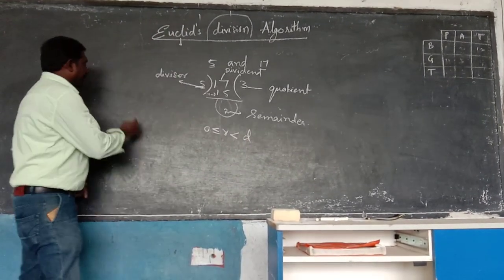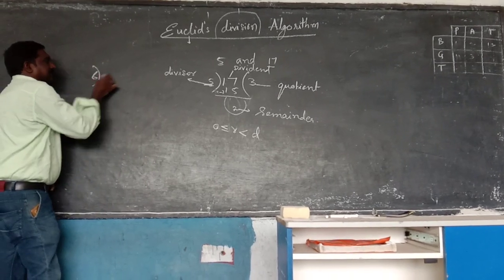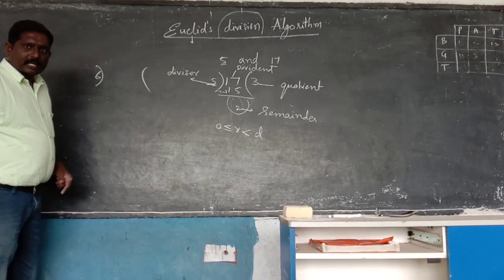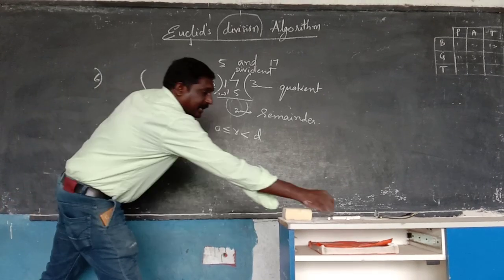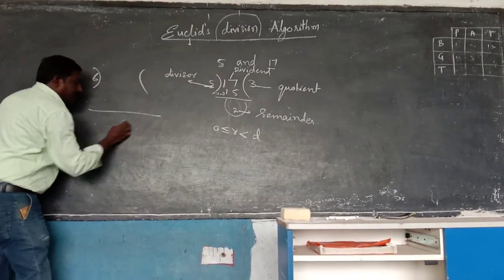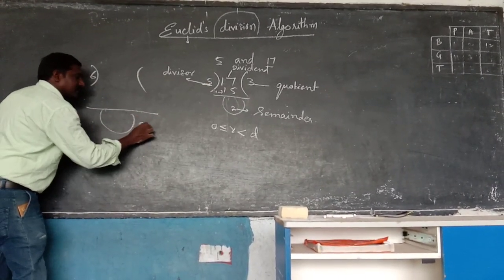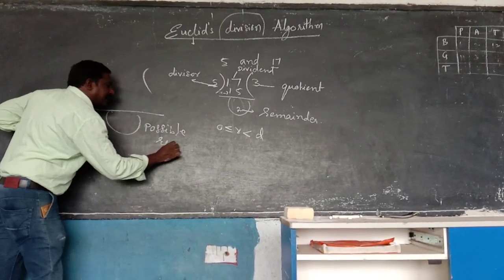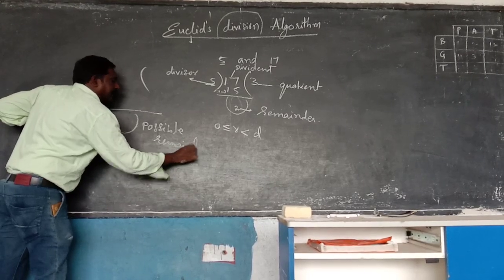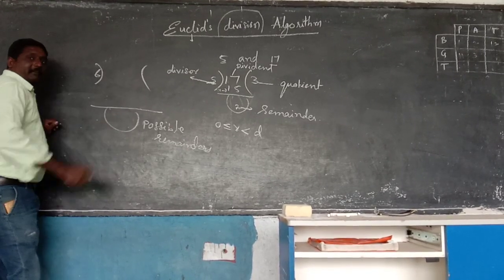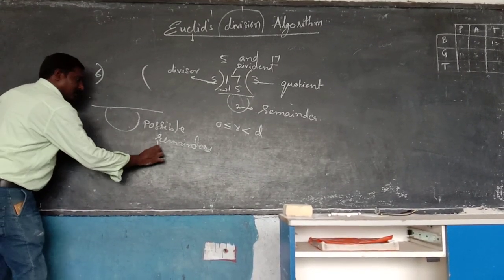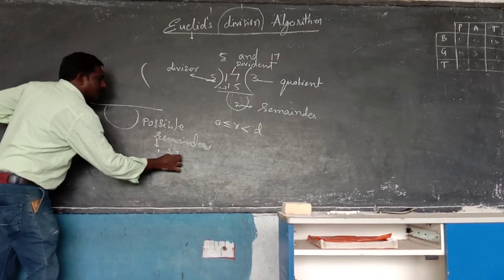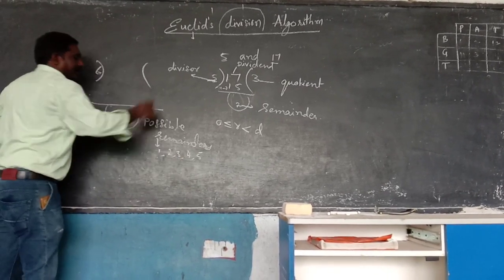If you are dividing with 6 as a divisor, then what are the possible remainders for us? What are the possible remainders, say now? Yes, the possible remainders are 1, 2, 3, 4, 5.